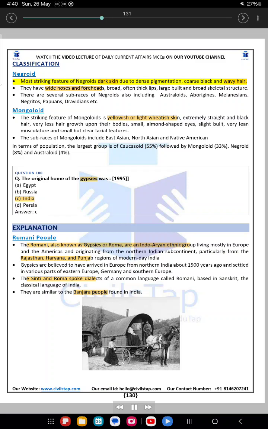Classification. Negroid. The most striking feature of Negroids is dark skin due to dense pigmentation, with black and wavy hair. They have wide noses and foreheads, broad, often thick lips, large build and broad skeletal structure. There are several sub-races of Negroids also including Australoids, Aborigines, Melanesians, Negritos, Papuans, Dravidians, etc.